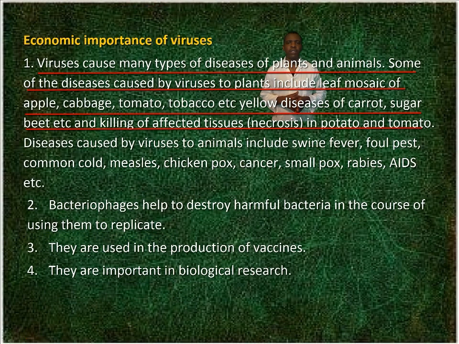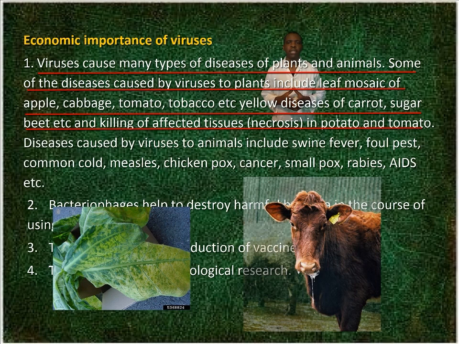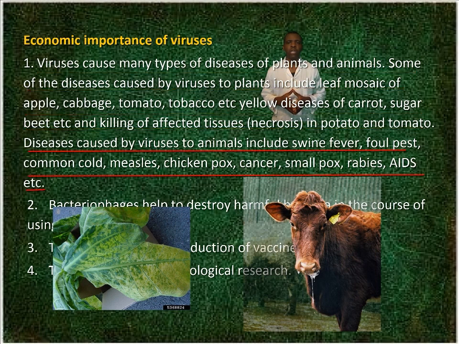Economic importance of viruses. Viruses cause many types of diseases of plants and animals. Some of the diseases caused by viruses of plants include leaf mosaic of apple, cabbage, tomato, tobacco, etc., yellow disease of carrots and sugar beets, and killing of affected tissues, that is, necrosis, in potato and tomato. Diseases caused by viruses to animals include swine fever, fowl pest, common cold, measles, chickenpox, cancer, smallpox, rabies, AIDS, etc.